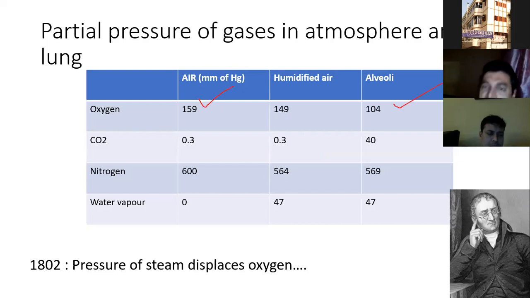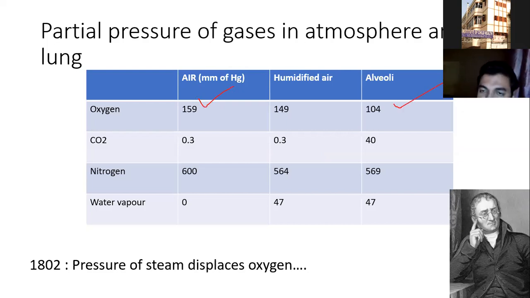Can anyone explain to me how the partial pressure of oxygen is reduced to approximately 50 to 60? So the answer is the addition of water vapor.